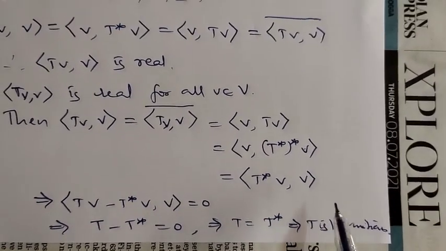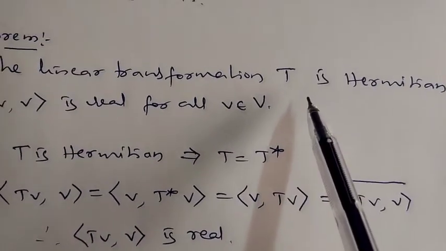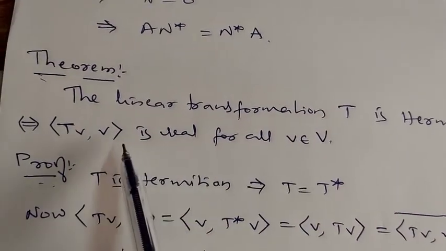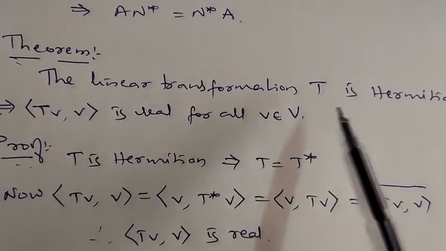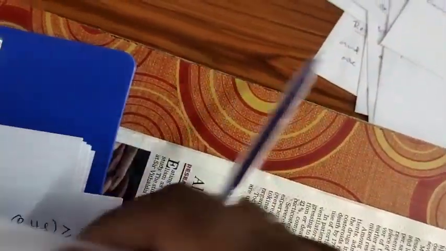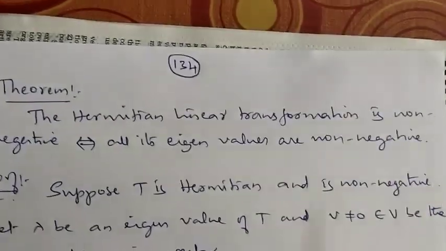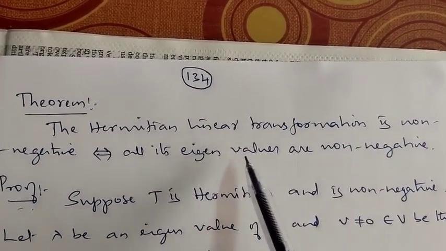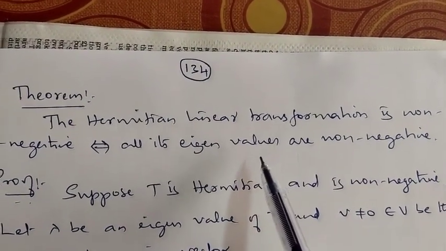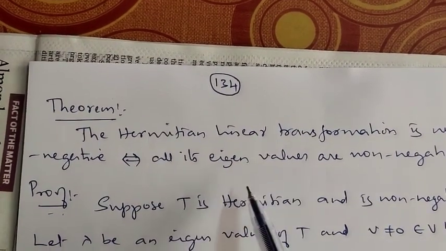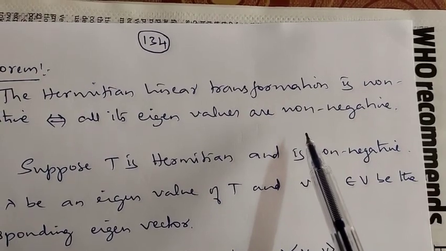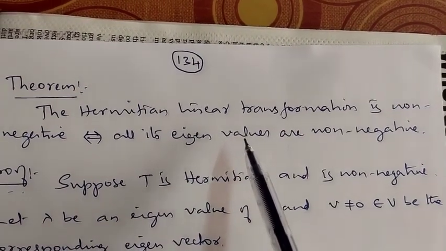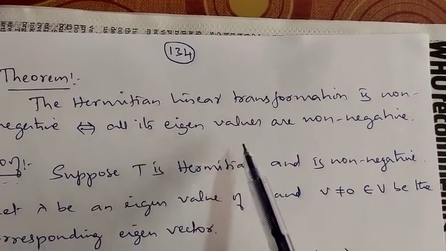Okay. So, we have proved that the transformation T is Hermitian if and only if inner product of TV comma V is real for all V belongs to V. Okay. Next one, look here. The Hermitian linear transformation is non-negative if and only if all its eigenvalues are non-negative. The Hermitian linear transformation is non-negative if and only if all its eigenvalues are non-negative.